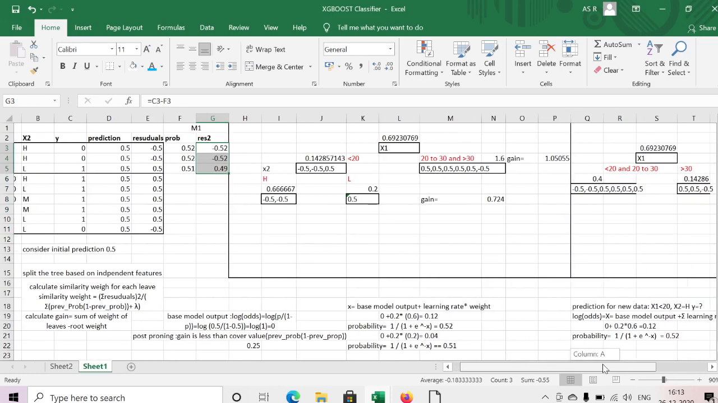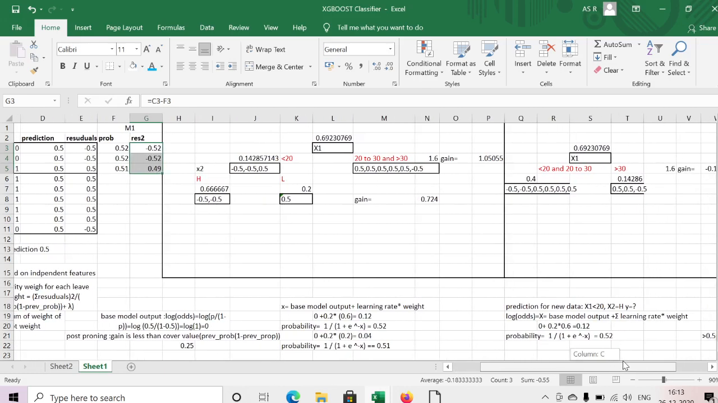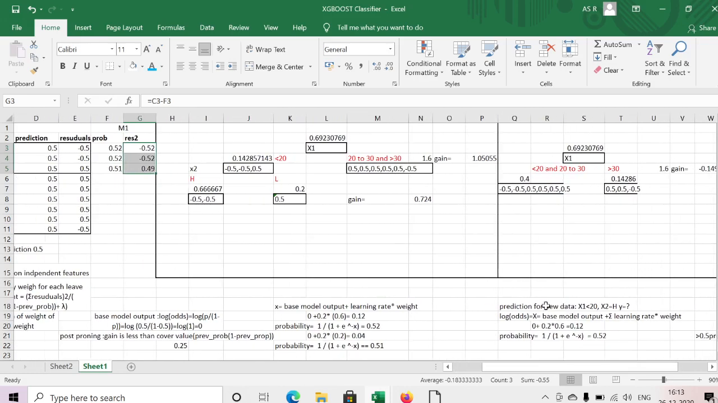Okay, if I want to calculate the prediction for new data, let us take new test data with x1 less than 20. Here I got less than 20, so I will go to this root, and x2 is high. Okay, here x2 is high, I will go here. Then I can calculate the x value very easily.